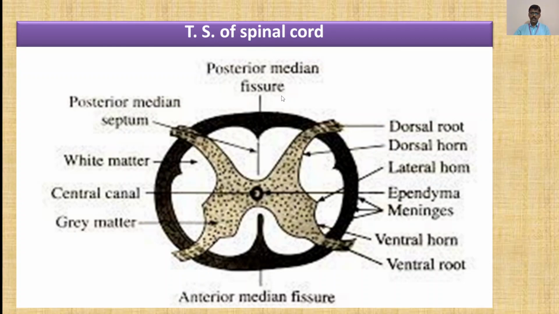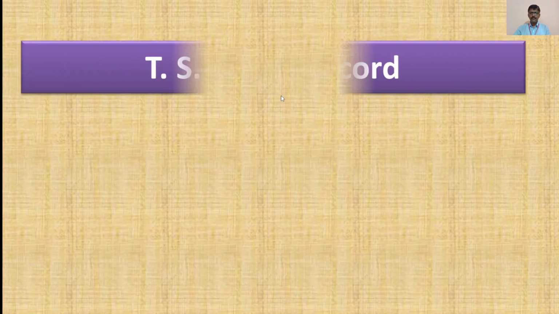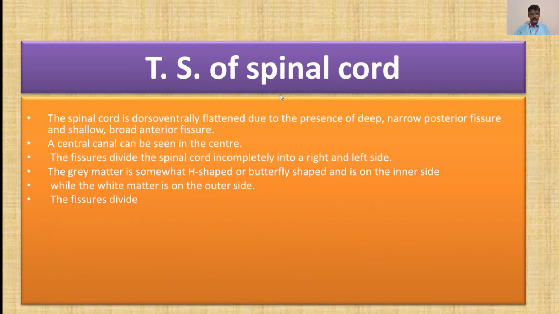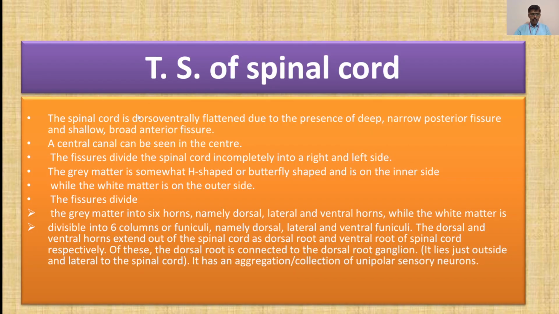Now moving forward, this was about the TS of spinal cord. Now we will talk in detail about these points again. The spinal cord is dorso-ventrally flattened due to the presence of a deep, narrow posterior fissure and a shallow, broad anterior fissure. A central canal can be seen in the center, as seen in the earlier diagram. The fissures divide the spinal cord incompletely into a right and left side.